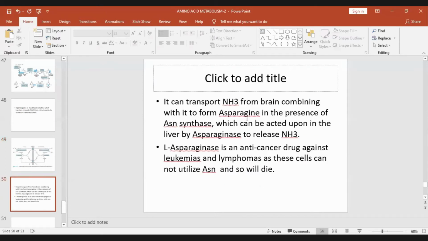So it can also form asparagine by combining with ammonia in the presence of asparagine synthase, which can be acted upon in the liver by asparaginase, as in case of glutaminase, to release ammonia. And L-asparaginase is an anti-cancer drug against leukemias and lymphomas because these cells cannot synthesize asparagine and so will die.